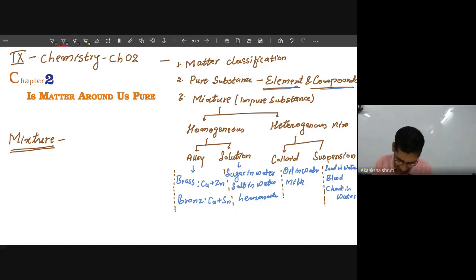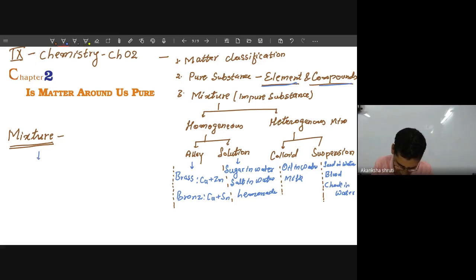So when more than one kind of substance, meaning pure substance, are placed together. More than one kind or two or more kinds mean the same thing.